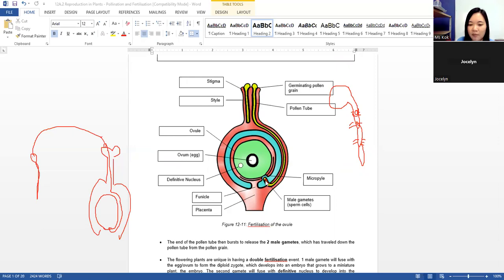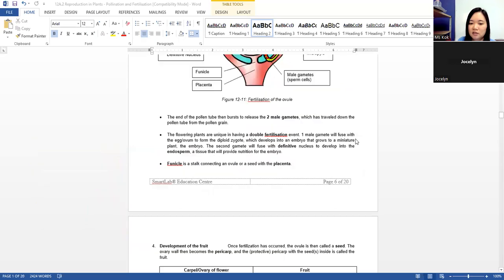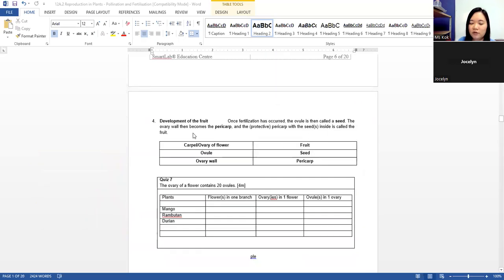When the pollen tube touches the micropyle, it will burst. When it bursts, it will allow the male gamete to enter, and the male gamete will combine and fuse with the ovum to form the embryo. Okay, so now the development of fruit. Once fertilization has occurred, the ovule will change into seed.